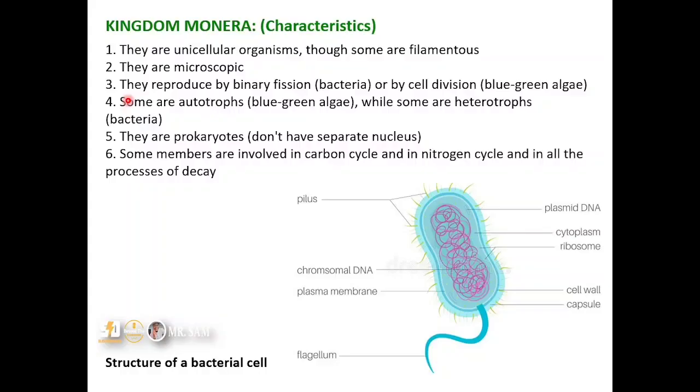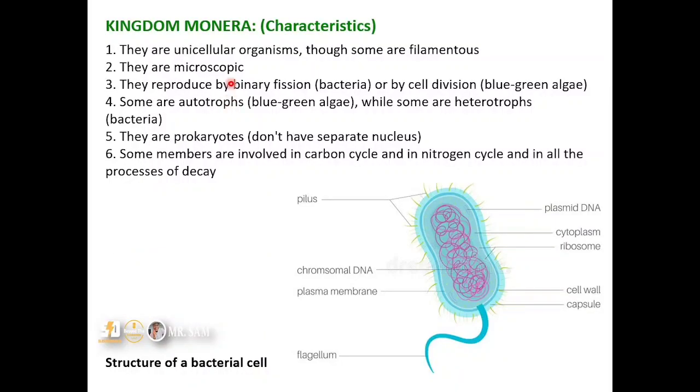The last time we discussed classification of living things, and we discussed the five kingdom classifications. Under the five kingdom classifications, we have the Monerans, the Protista, the fungi, the plantae, and the mammalia. So today we are kicking off with Kingdom Monera, and we're going to see their general characteristics.